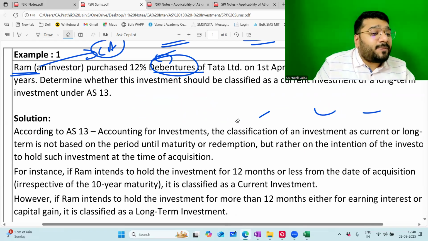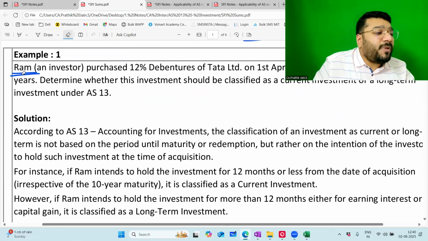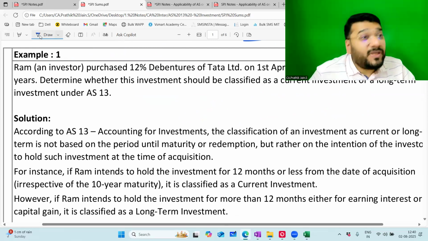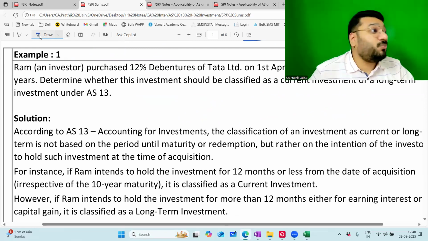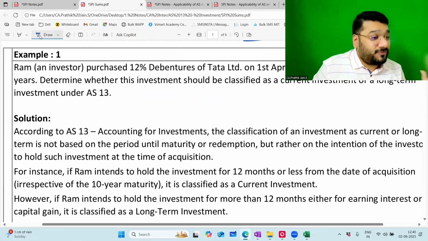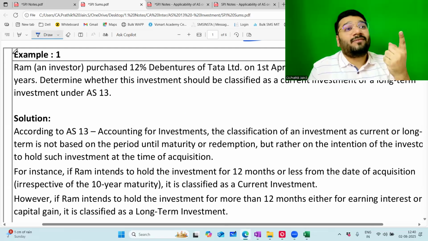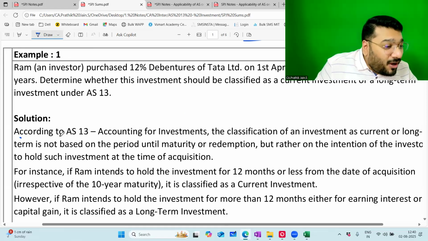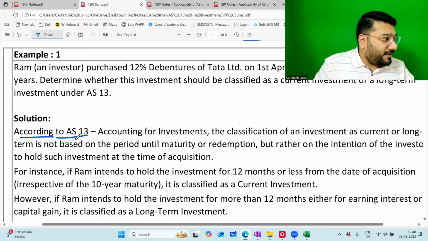Guys, the reason why I'm explaining so elaborately is because these kinds of questions may or may not come in the practical questions. There is a high chance of this type of question coming in your MCQ. So you have to be very careful. 30 mark MCQ, full 30 marks I want. I'm not willing to compromise even 1 mark, because my target is 100.